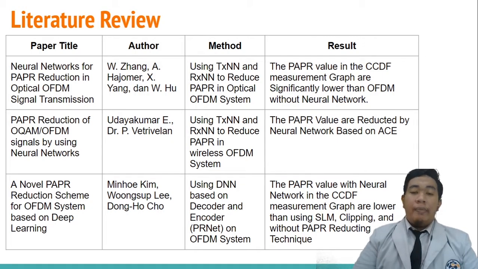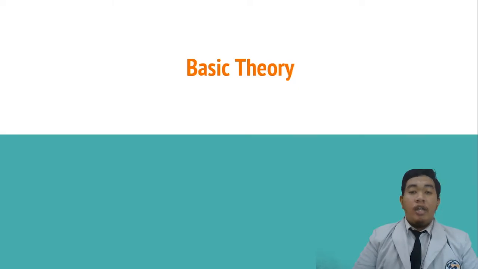The second paper is PAPR reduction of OFDM signal by using neural network by Udaya Kumar A. and Dr. P. Vetrivelan. The third paper is A Novel PAPR Reduction Scheme for OFDM System Based on Deep Learning by Min-Hoo Kim, Wong-Sup Lee, and Dong-Ho Cho. And then after that, there are some basic theories that I use for this research.